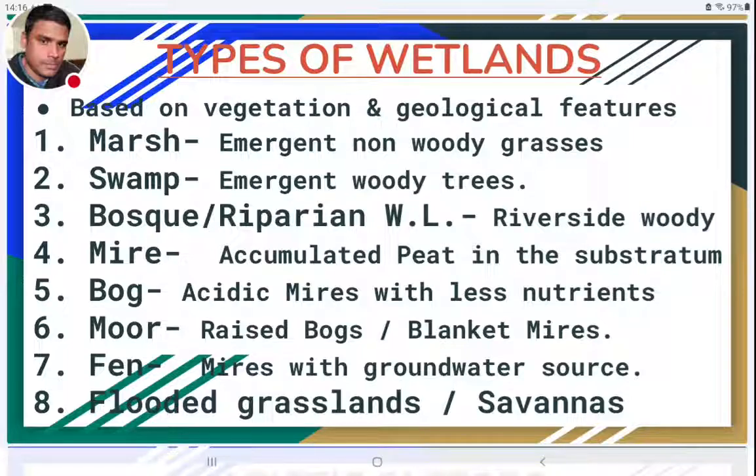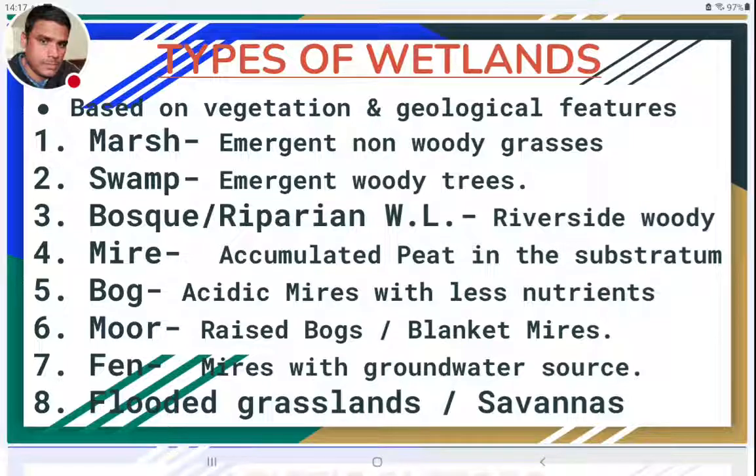So when these dead plant materials are not completely broken down, they will be converted into peat, and this peat will be accumulated in the substratum. In the soil layers, peat will be accumulated. When the peat is accumulated in some type of wetlands, they are called mires. And the fifth type is bogs. Bogs are also one type of mires only.